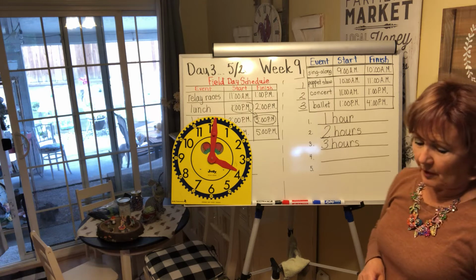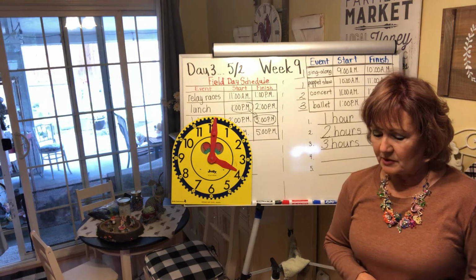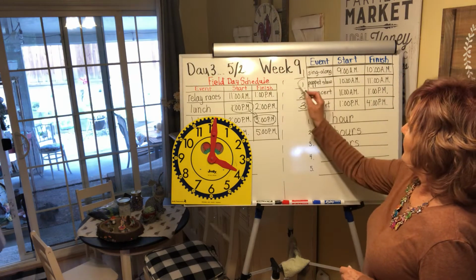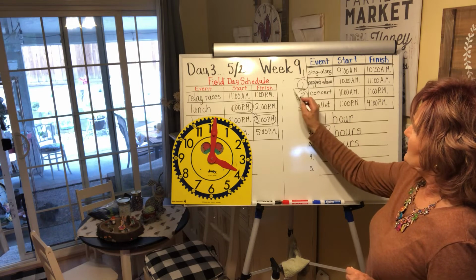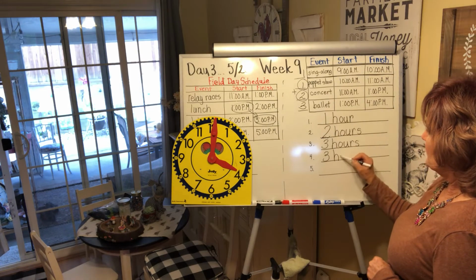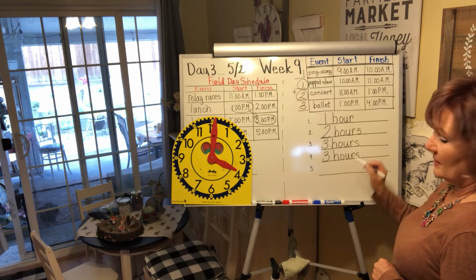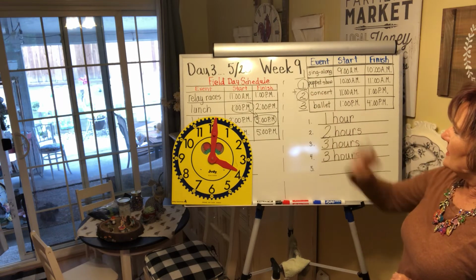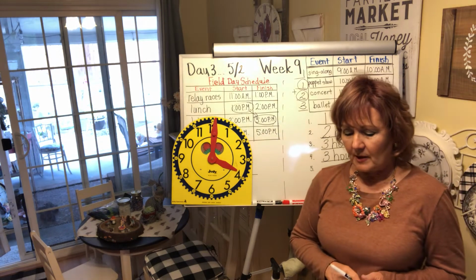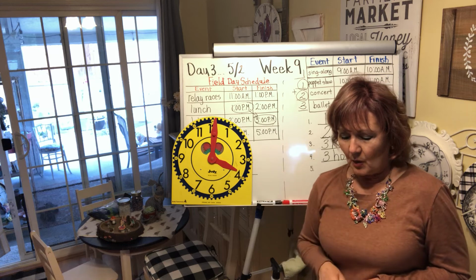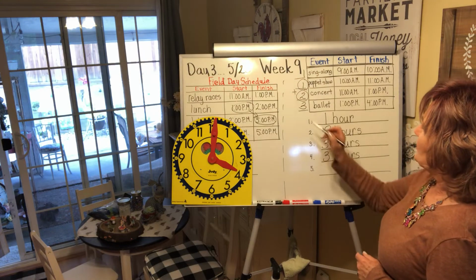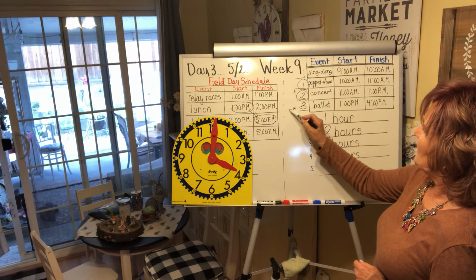We're good. Number 4. Rico and his family will see the puppet show and the concert. How long will it take for them to see the puppet show and the concert? You put those together and you have 3 hours to see both the puppet show and the concert. Now number 5, we're going to do a little more writing. Gwen has 4 hours she gets to spend at this festival. What events would she be able to attend in those 4 hours? She's got 4 hours. Well, she can attend that for 3 and that for 1.